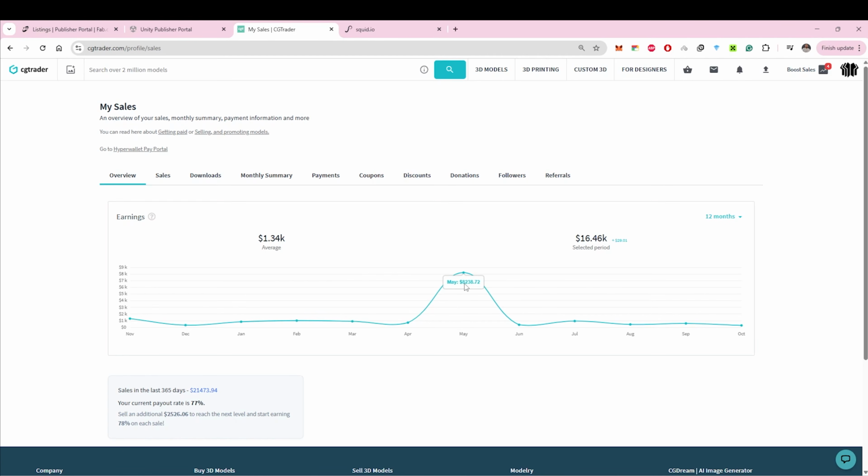I want to point out, in May, I was honestly shocked by the numbers. Some company bought a huge batch of my models all at once, and within just an hour or a day I made $8,000. That was an amazing feeling. It happens once in a lifetime and probably won't happen again, but still, it can happen. Again, this isn't a screenshot, it's real stats.